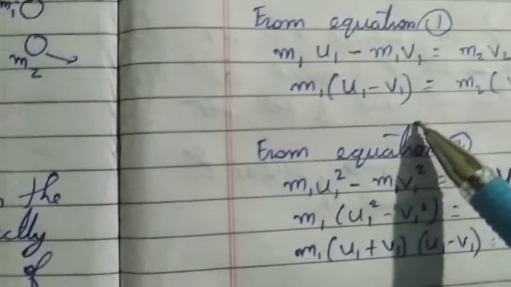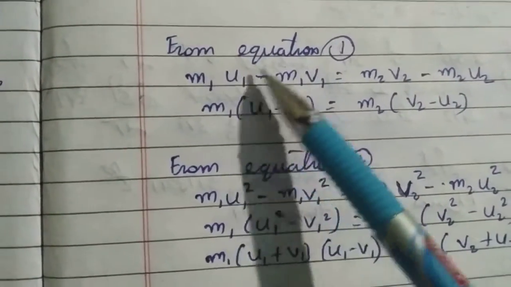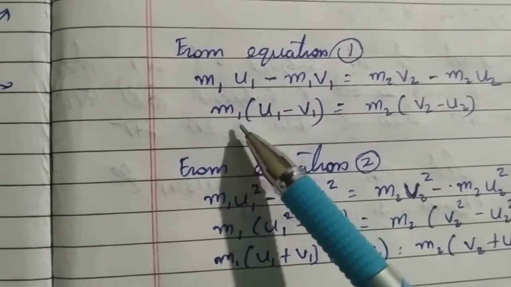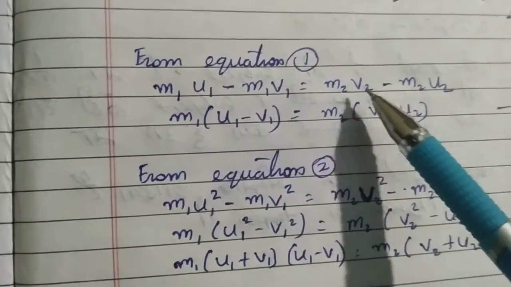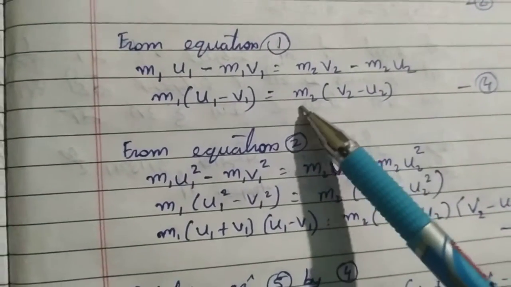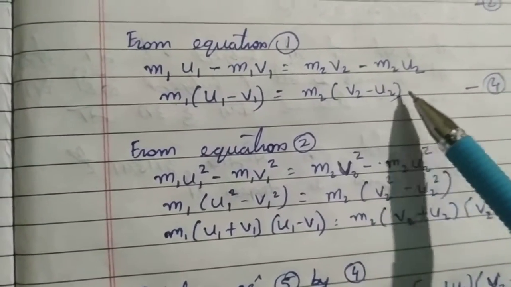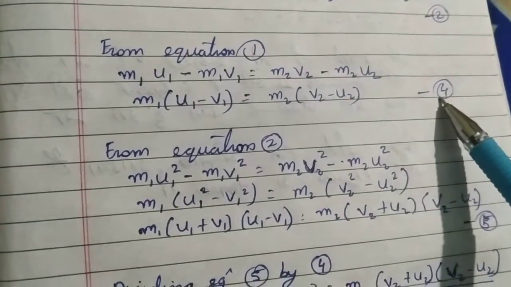We will take m1 common from these two terms, so it will come out m1 bracket u1 minus v1, and if we take m2 common from these two terms, it will come out m2 into v2 minus u2. Let us suppose that this is equation number 4.